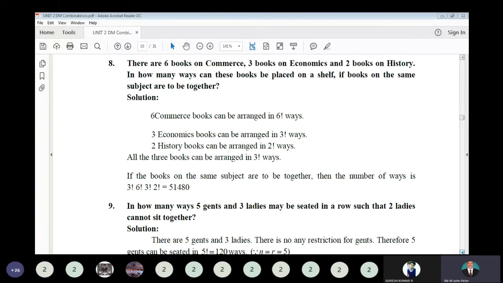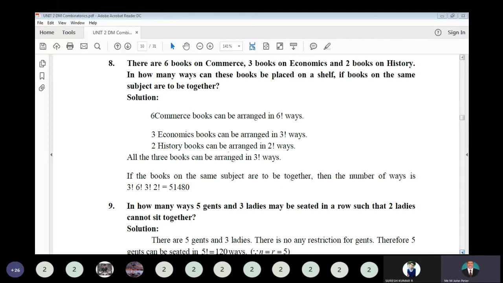There are 6 books on commerce, 3 books on economics, and 2 books on history. In how many ways can these books be placed on a shelf if books on the same subject are to be together? Commerce together, economics together, history together. You have to keep them that way on the shelf, in any order: first commerce, then economics, then history, or economics, commerce, history, like that.